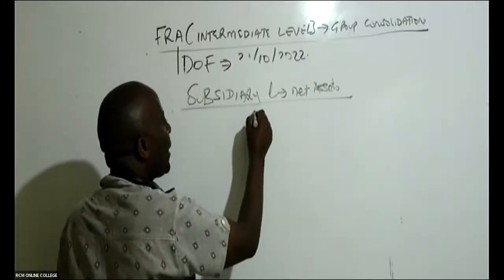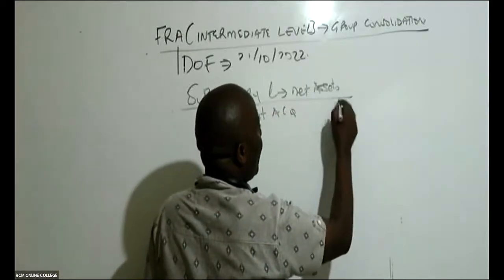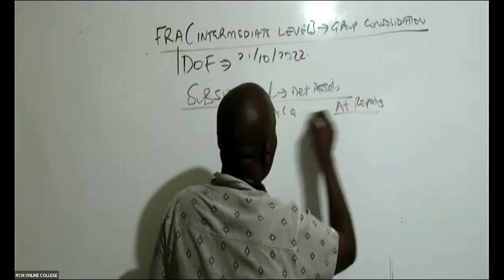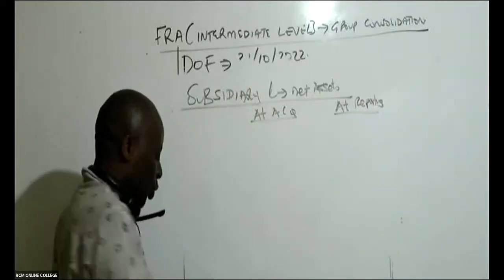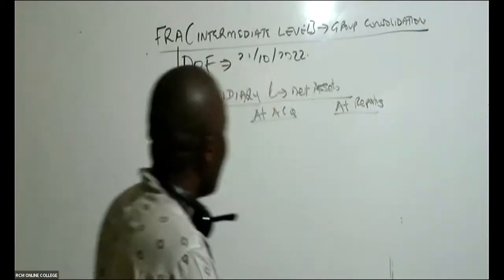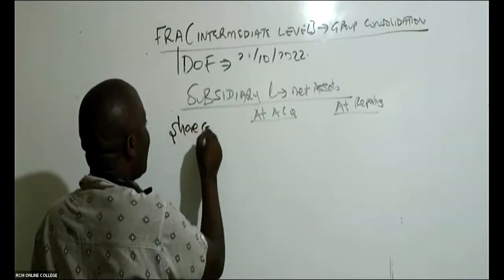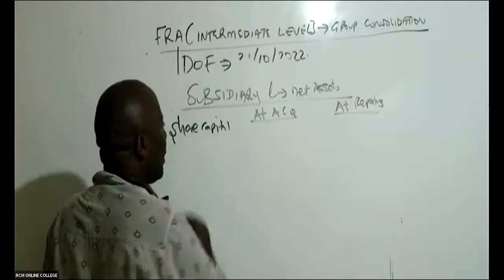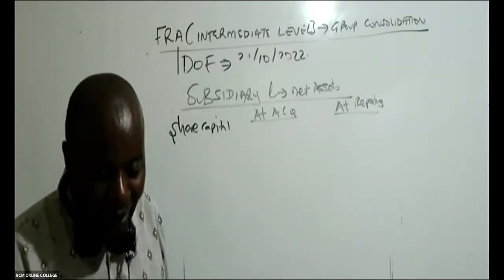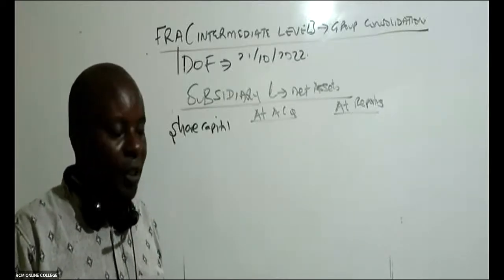So we have here net assets at acquisition and net assets at reporting. 500 bob. So we start with share capital as usual for L now. Is there anybody who is able to see the share capital of L? Yeah, Nigel, that's a very good question. I'll be able to tackle that kind of question as we move on.